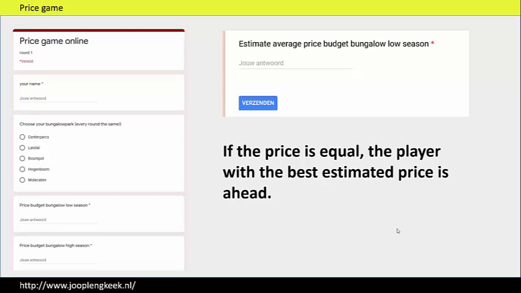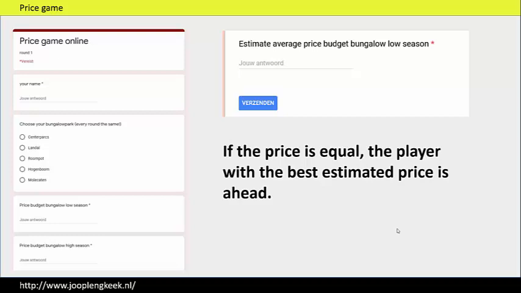And after each round you will get the results, the prices of all competitors, and the yield of your bungalow park and the yield of the other bungalow parks. And you have to analyze that, and after that make a strategy for the next round.